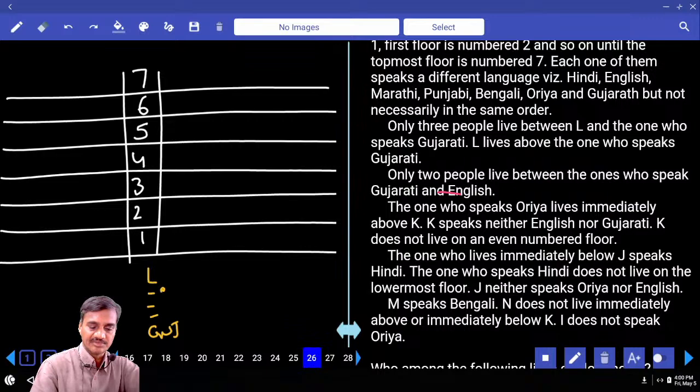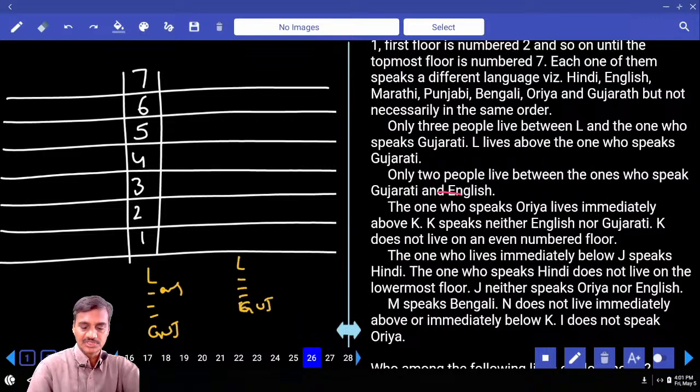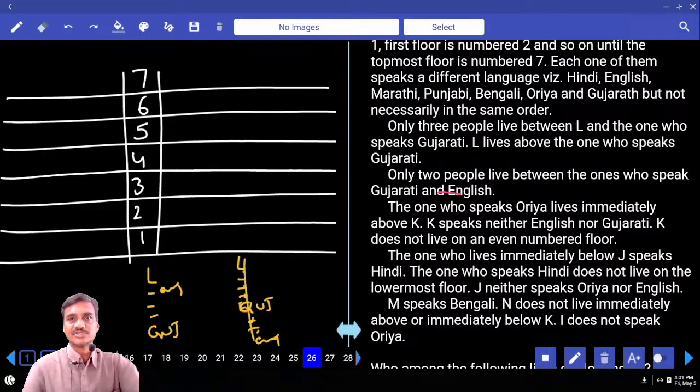Now this English can be immediately after this L. Or if L is here, 1, 2, 3, Gujarati, and there are 2 people between Gujarati and English. Now here English. Is it possible? 1, 2, 3, 4, 5, 6, 7, 8. Hence which is not possible. Immediately after L we must have English. And L, English, there are 2 blanks, Gujarati is here.